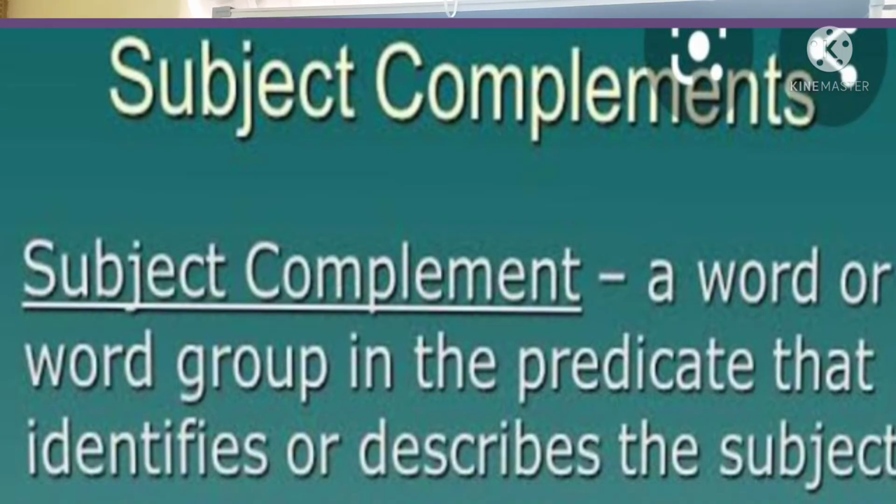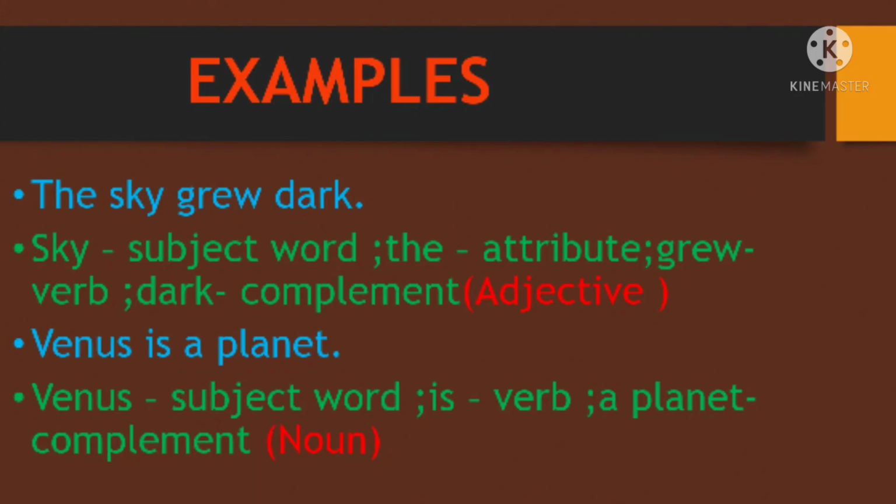Okay, students, let us see what a subject complement is. A word or word group in the predicate that identifies or describes a subject, we call a subject complement. Now let us see the examples here. The sky grew dark. Okay. Sky is the subject word. The is the attribute. Grew is the verb. And dark is the complement because it is describing the sky. So it's talking about the subject. So dark is a complement. As it is describing the noun, it is an adjective. The complement here is what? It's an adjective.